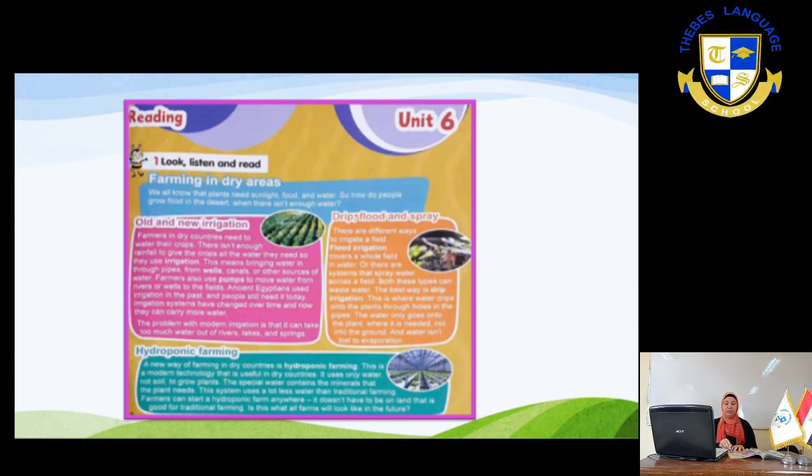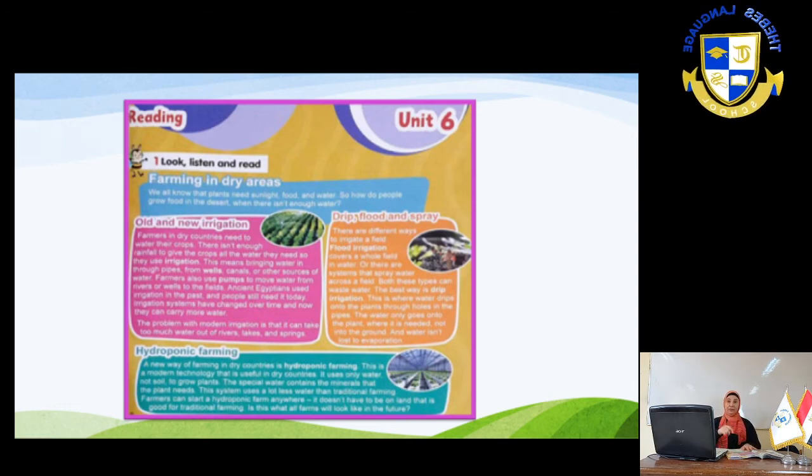The water only goes onto the plant where it is needed, not into the ground. And water isn't lost to evaporation. So this is very good. So the drip irrigation is the best one until now.